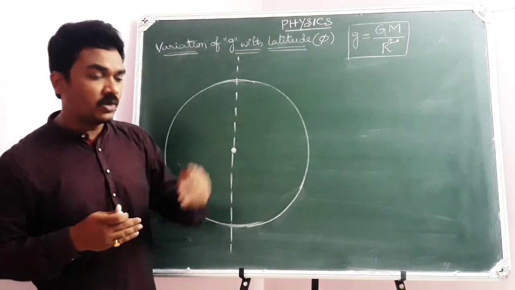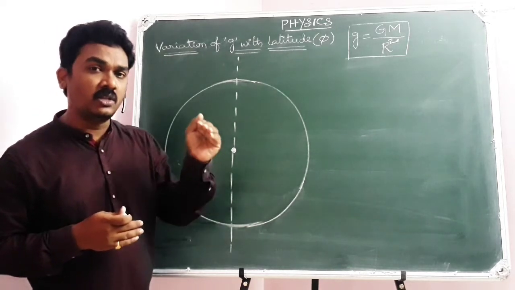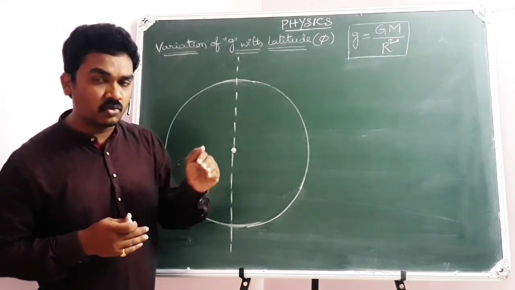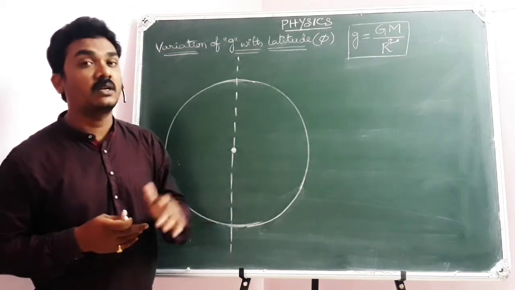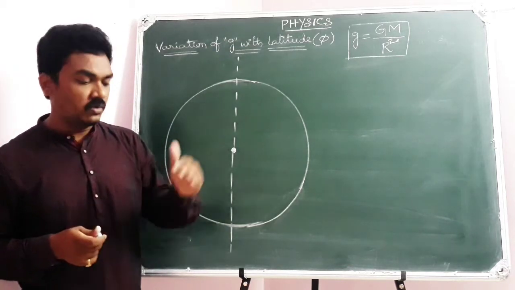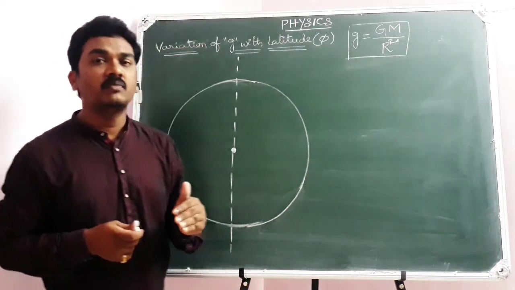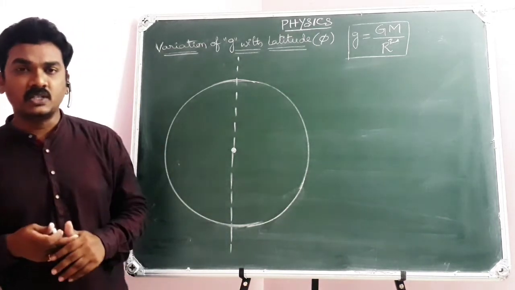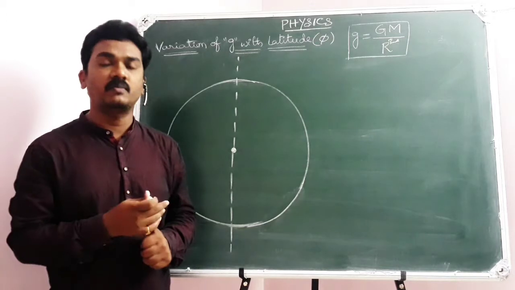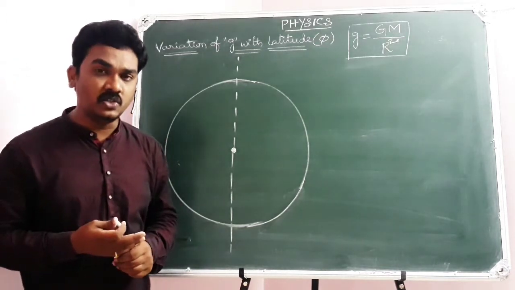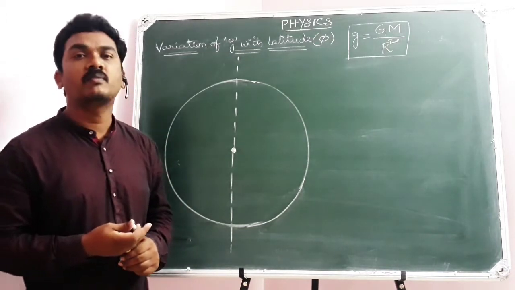Later, if you go to the deeper parts of the earth, then also the value of g gradually decreases to 0 at the center of the earth. So as you go to the deeper parts of the earth, the value of g gradually decreases to 0 at the center of the earth. That's why the apparent weight of the body is 0 at the center of the earth.